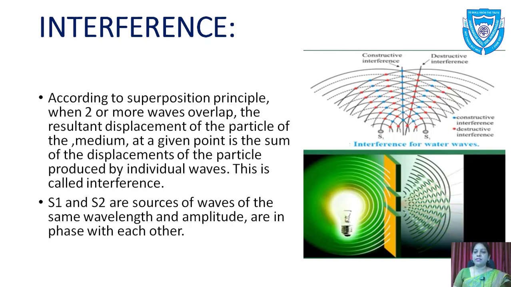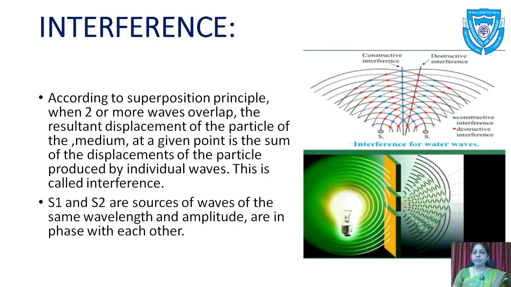In the figure on the right-hand side, there are two waves coming together or overlapping. S1 and S2 are sources of waves of the same wavelength and amplitude, and they are in phase with each other. These are the coherent sources, that is, derived from the same primary source.